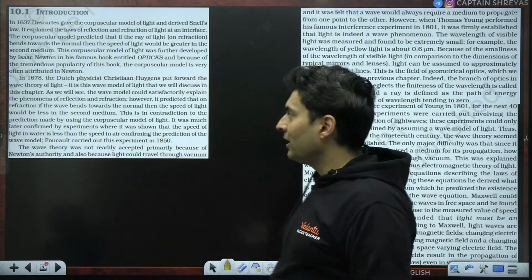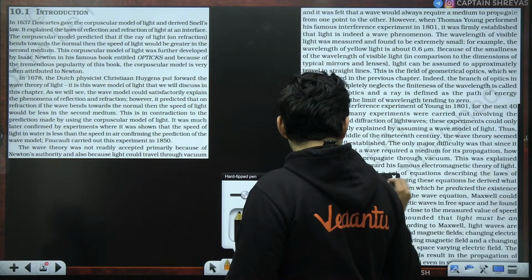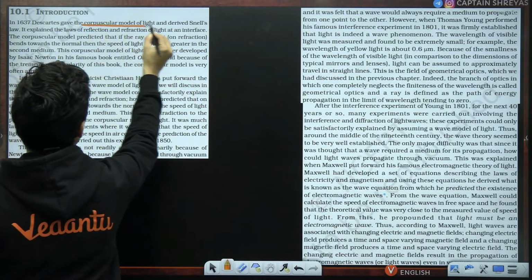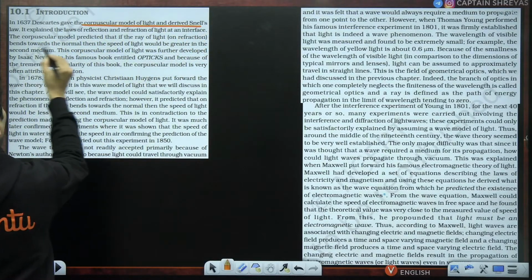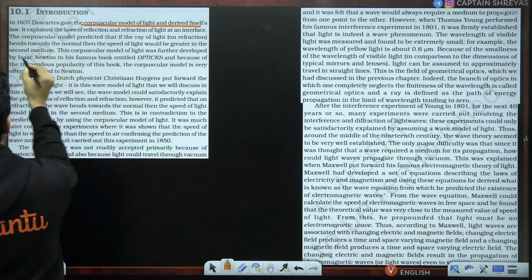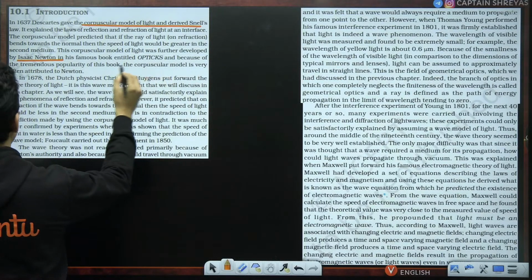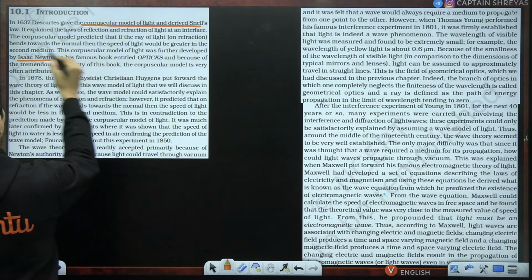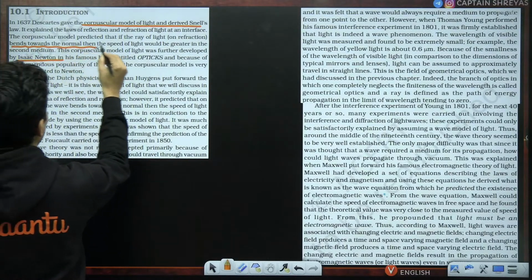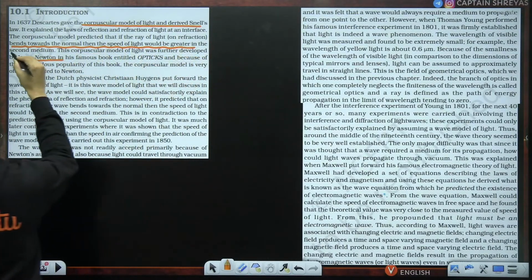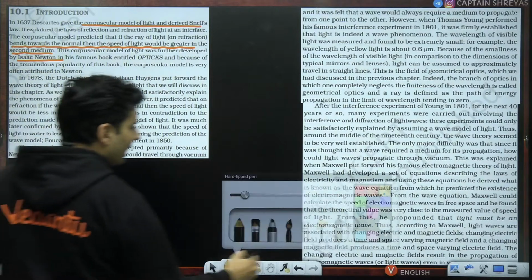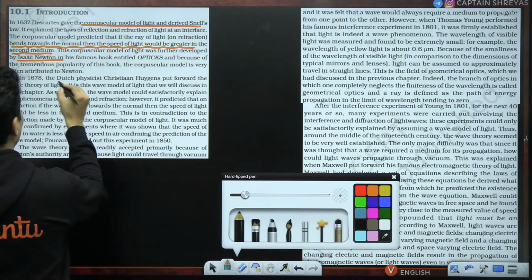We know electromagnetic waves. So here are a few things like the corpuscular model of light, which was given by basically Isaac Newton. He also predicted that if light bends towards the normal, then the speed of light will be greater in the second medium, which was again contradictory. And then came Huygens principle.